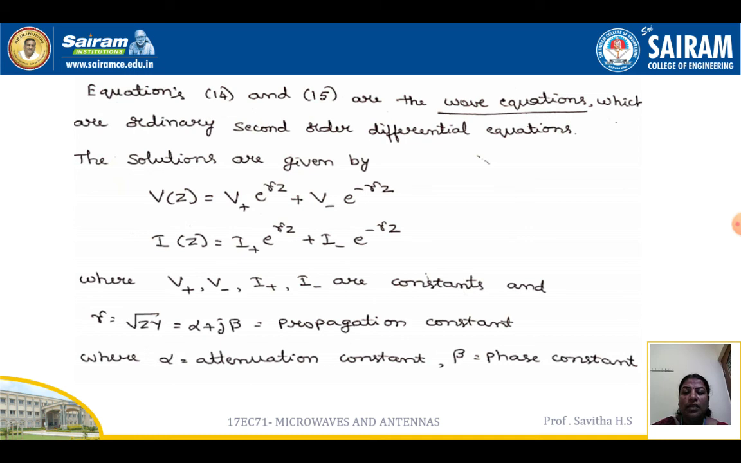The solutions are given by V of Z is equal to V plus e to the power of gamma Z plus V minus e to the power of minus gamma Z, and I of Z is equal to I plus e to the power of gamma Z plus I minus e to the power of minus gamma Z. So in these equations, V plus, V minus, I plus and I minus are constants, and gamma is equal to square root of ZY is equal to alpha plus j beta, where gamma is called the propagation constant, alpha is called the attenuation constant and beta is called the phase constant.